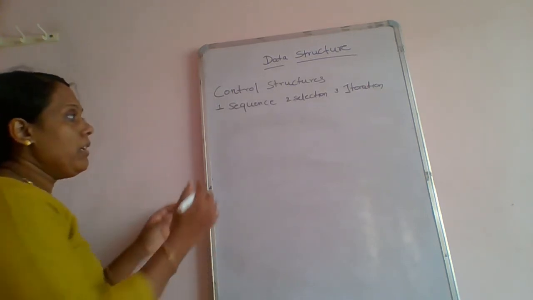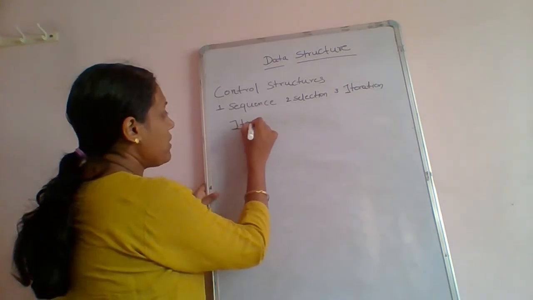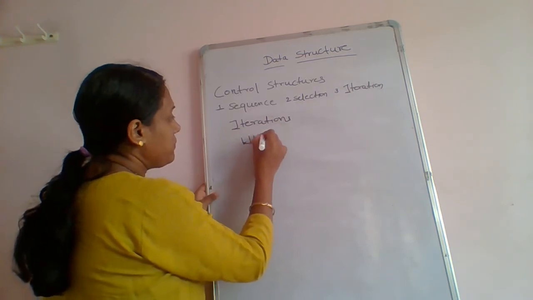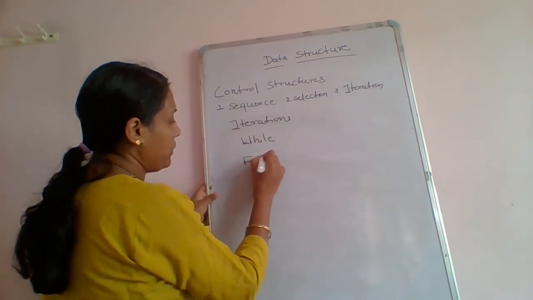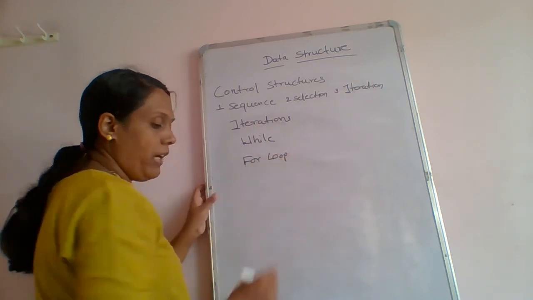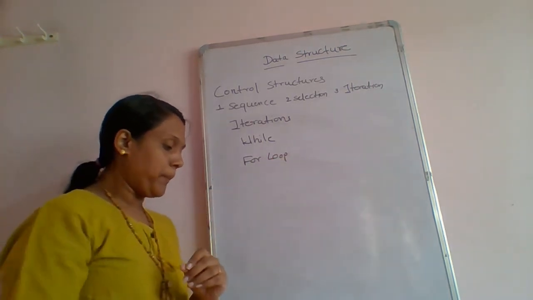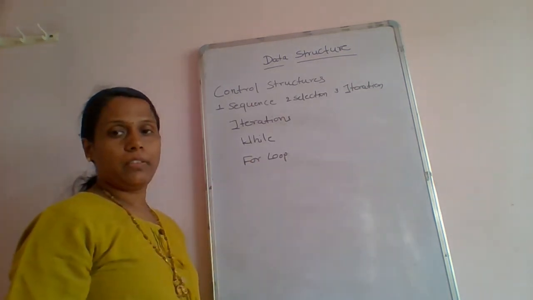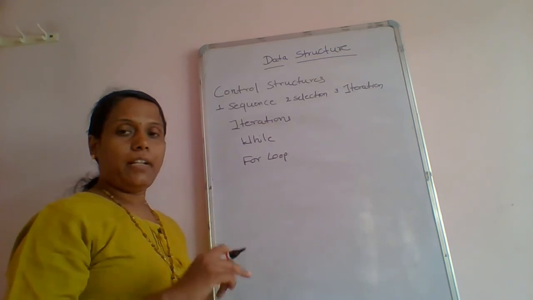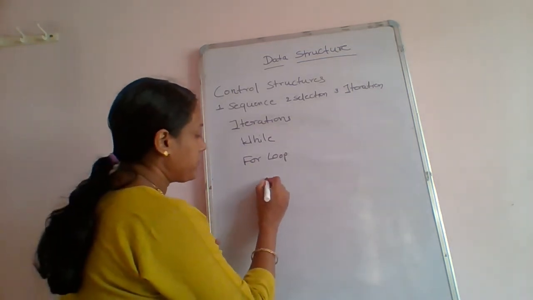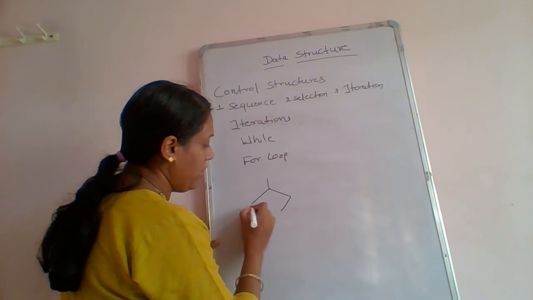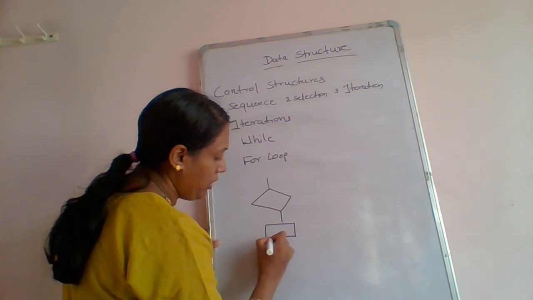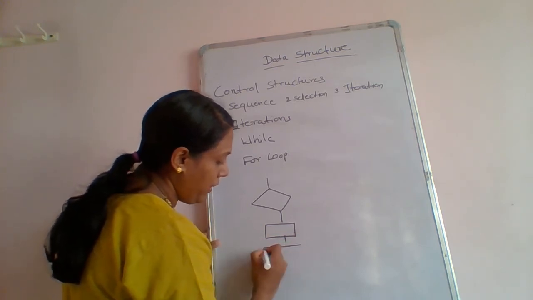Now, iterative conditions. There are two types of iterations: normally the while loop and the for loop. So what is a while loop and what is a for loop? When we consider the for loop, we provide the condition, then it will execute the module, then it will increment.